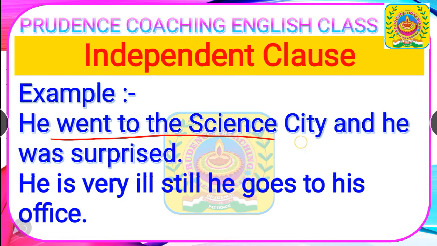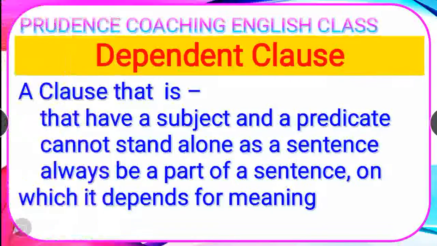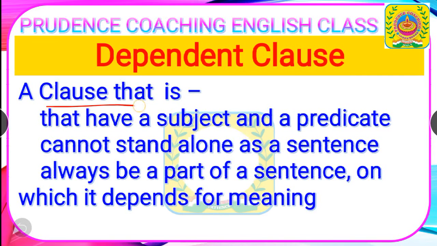He went to the science city and he was surprised. So here the first part, he went to the science city, is a complete sentence, and the next part as well can stand alone as a sentence. So both of them are independent clauses. He is very ill, this is an independent clause, and the next part, he goes to his office, is another independent clause.